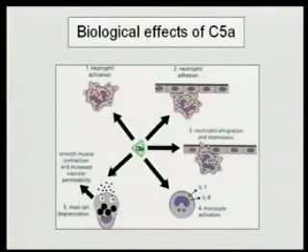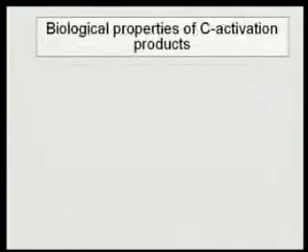In fact, this is the most potent of the anaphylatoxins produced in the complement system. C5a is the most potent, then C3a, then C4a. But they all have anaphylactic activity. So this can result in anaphylaxis. All right? C5a production. So C5 plays a real important role in this system.